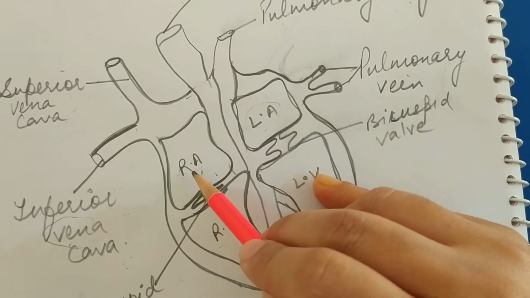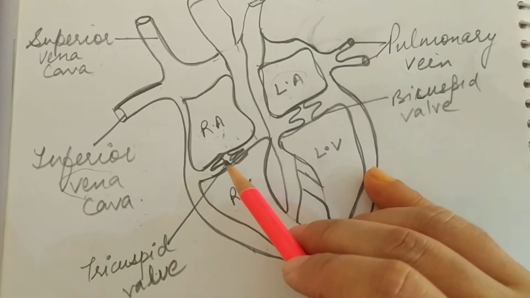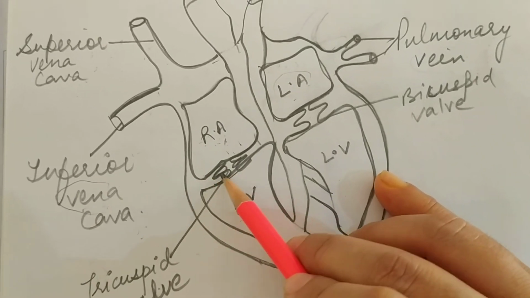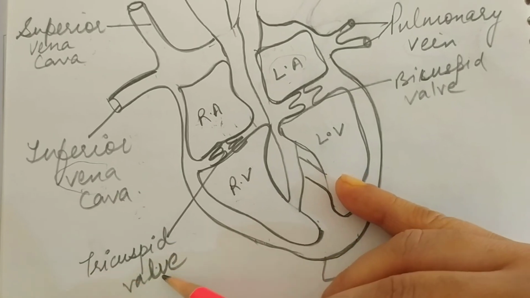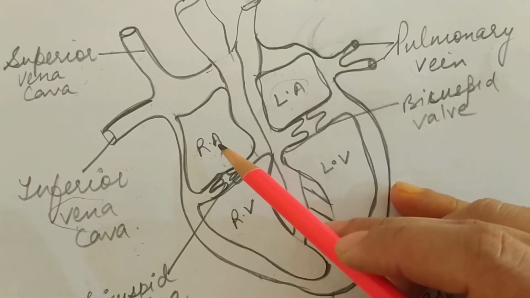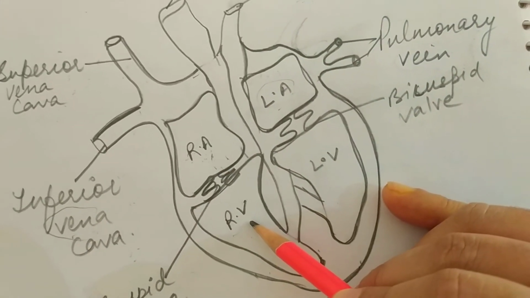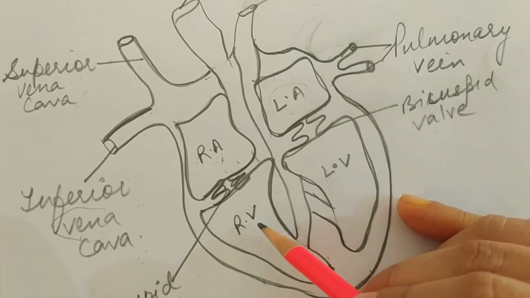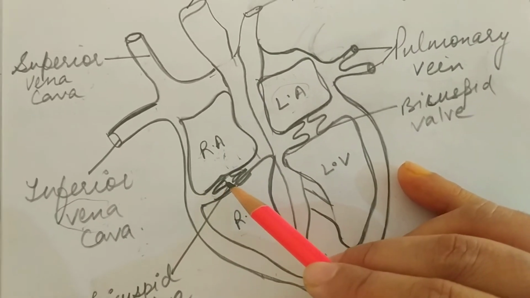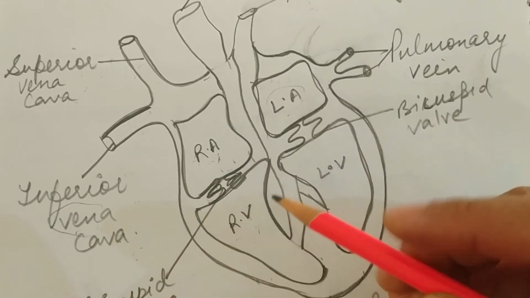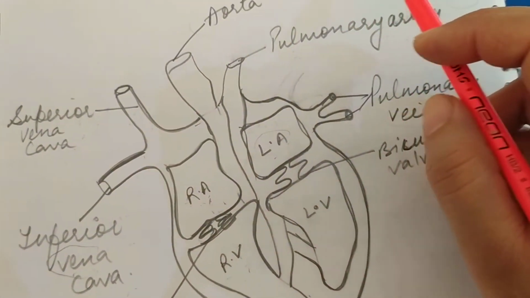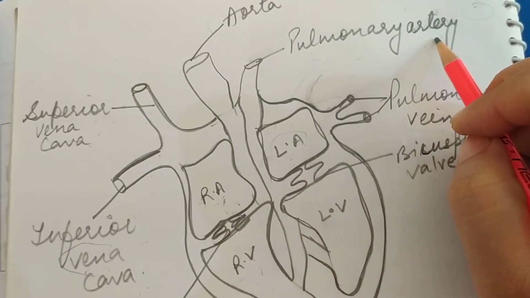Now the blood fills into the right auricle, the tricuspid valve. Why is it called the tricuspid? Because 3 muscular flaps are present, hence it is called the tricuspid valve. The tricuspid valve gets open and the deoxygenated blood enters into the right ventricle. As the blood fills in the right ventricle, these valves get closed to prevent backflow of the blood. And the pressure is generated in the right ventricle and the blood goes towards the lungs through the pulmonary artery.